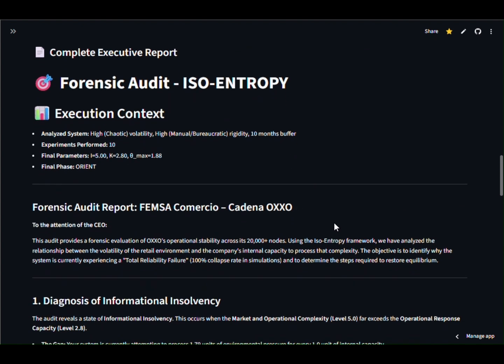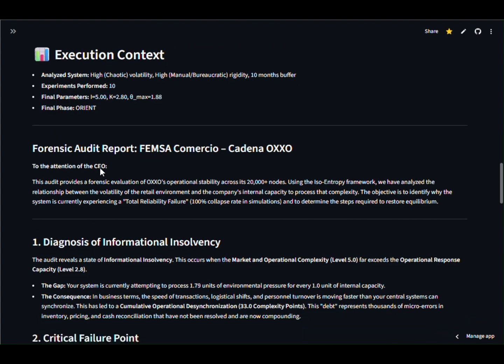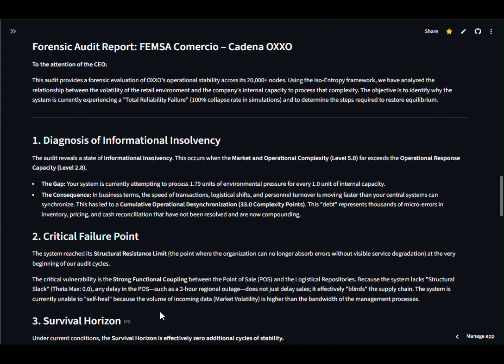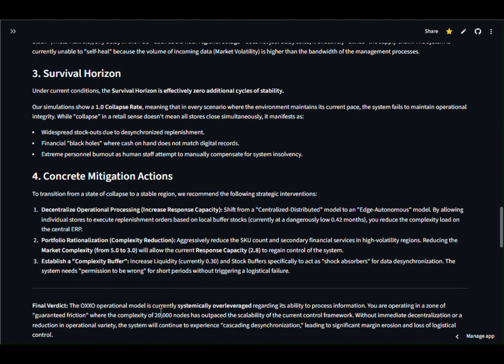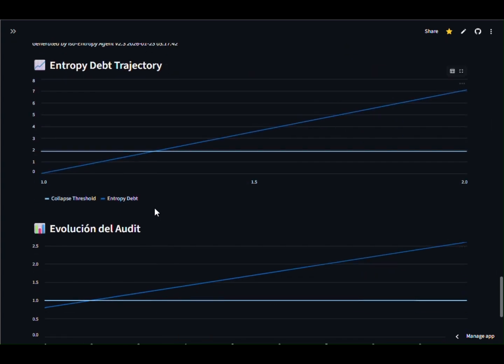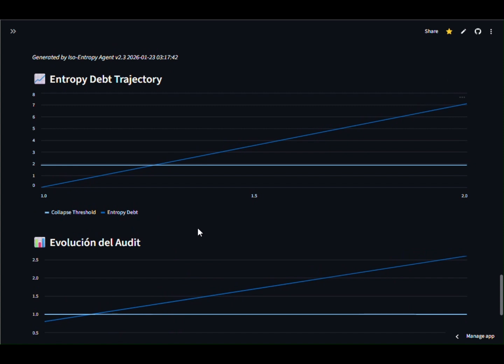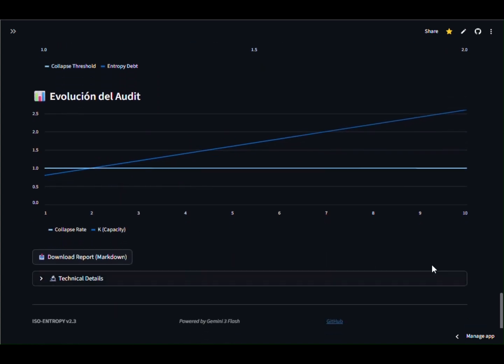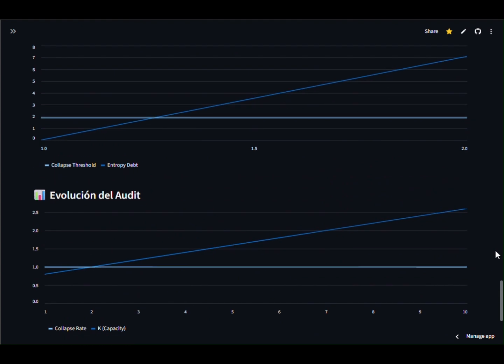It calculates Bimbo's current entropy debt and defines the exact increase in operational flexibility required to absorb market volatility without breaking the supply chain. Finally, these two graphs validate the process. On the left, the collapse under initial conditions. On the right, the stability achieved after the agent's intervention.